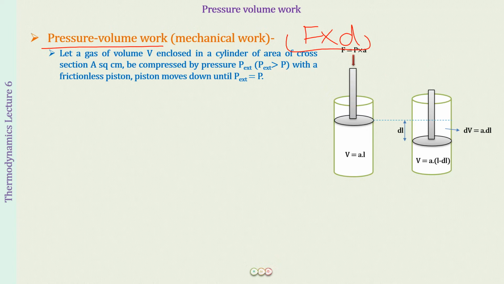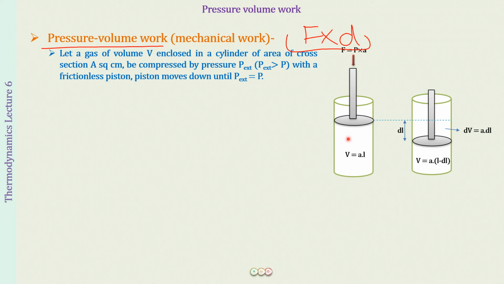Okay. All right, so now what we are going to do is compress this gas. When we compress a gas, what do we mean? Well, there is some volume that the gas is occupying. When we compress the gas, it means that we are going to reduce its volume. The gas molecules were occupying a larger volume. We want to compress it so that now the gas occupies less volume. That is what we mean by the compression of a gas.